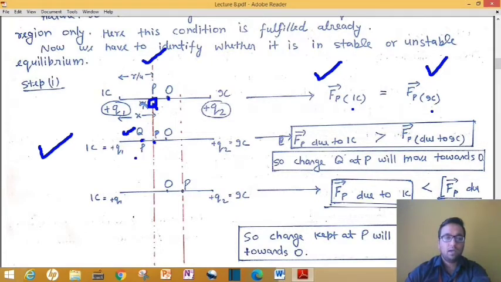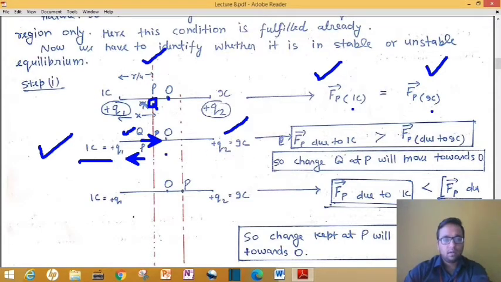So at this point P, this 1 coulomb charge will exert some force on this plus q, this capital Q, and that force will be a force of repulsion, along this arrow, and this 9 coulomb charge will also exert force on this capital Q, along this arrow. But the thing is, are both forces equal or not?